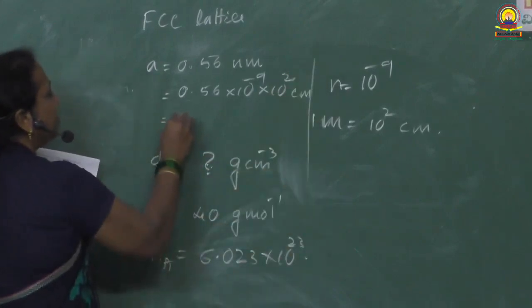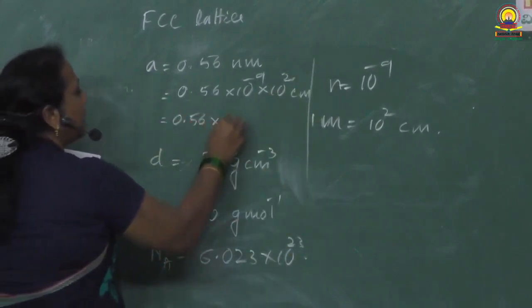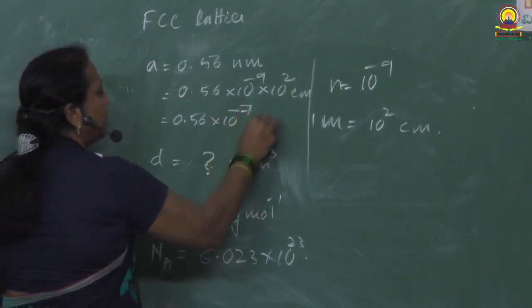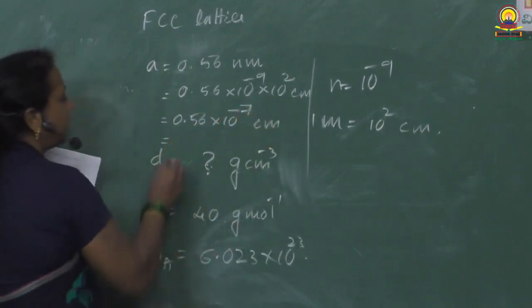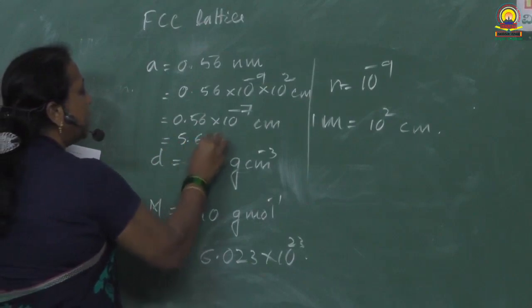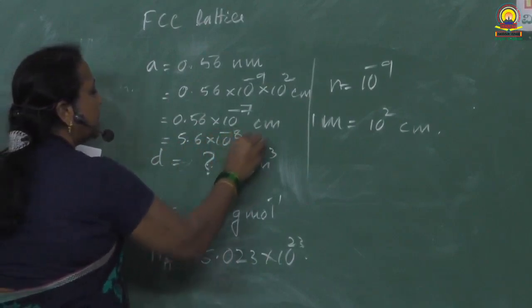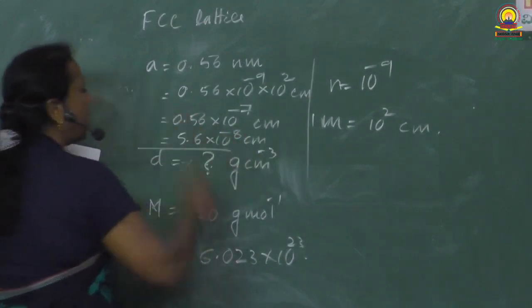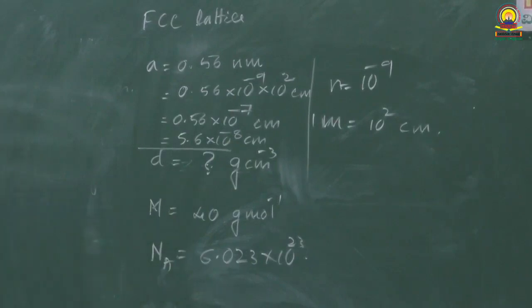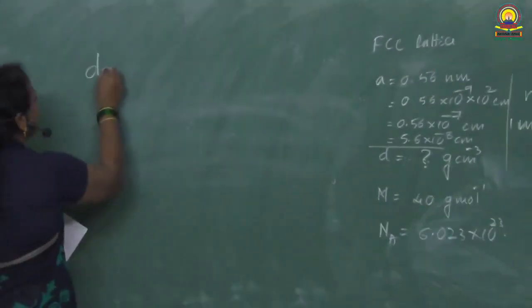It is 0.56 into 10 raised to minus 7 centimeter, or else you can write it as 5.6 into 10 raised to minus 8 centimeter. What is edge length? It is 5.6 into 10 raised to minus 8 centimeter. What are we supposed to calculate now? Density. So hope you will remember the density expression. Yesterday, today itself you have learnt.